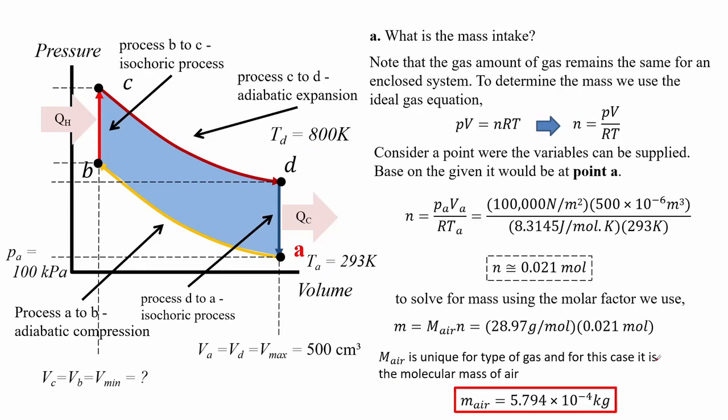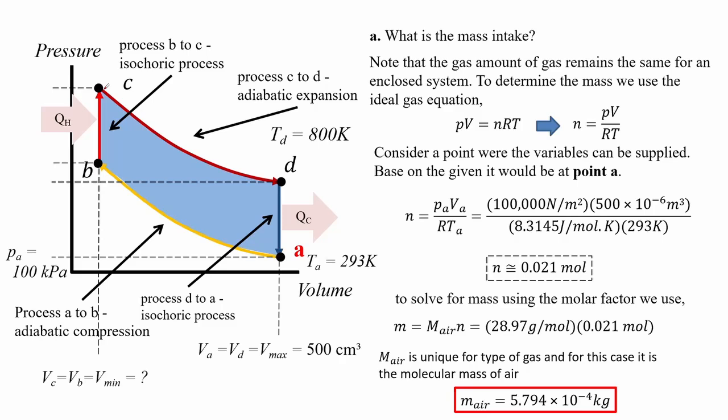We identify each process first: process A to B, adiabatic compression; process B to C, isochoric process; process C to D, adiabatic expansion; and process D to A, isochoric.